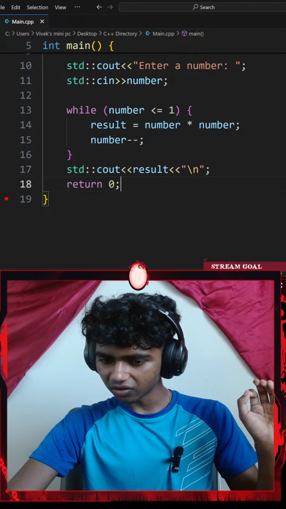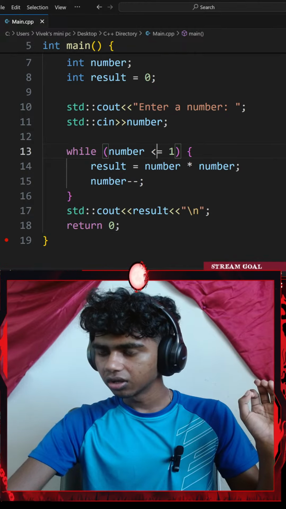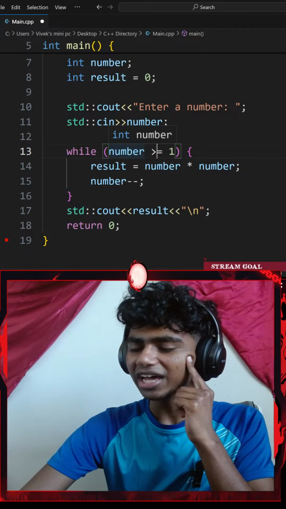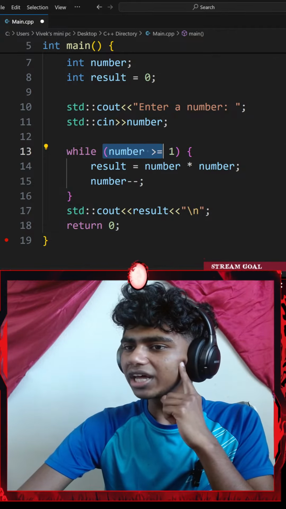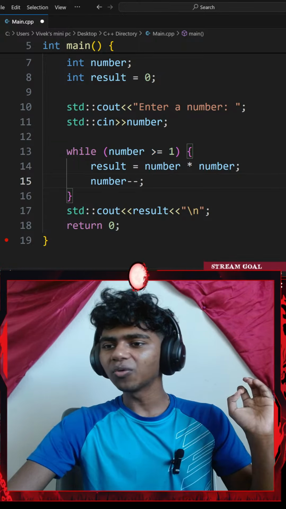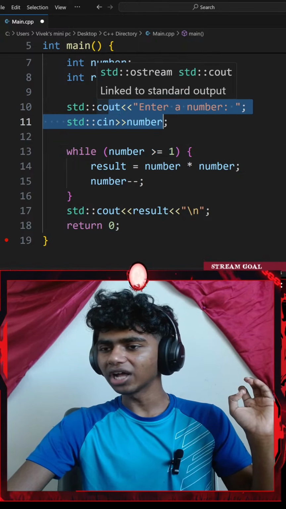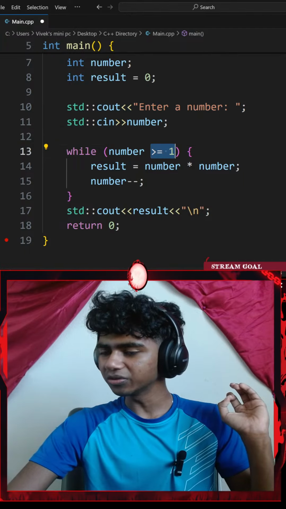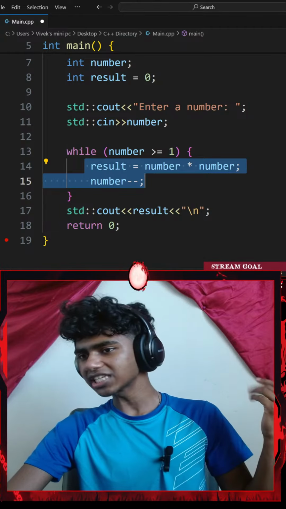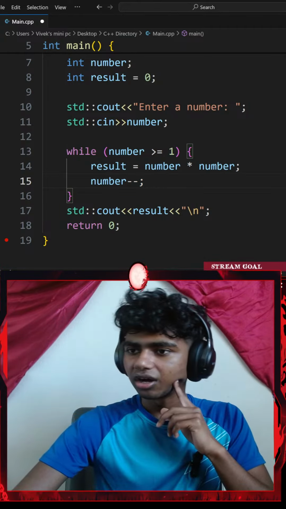Number greater than or equal to 1. Okay, while the number is greater. Oh, okay, I see. Actually, now I see, guys. While my number that I choose is greater than. Oh, this actually makes sense now. While my number that I add here is greater than or equal to 1, while that number is more than 1, the condition inside my while loop runs. Okay, that actually makes sense.